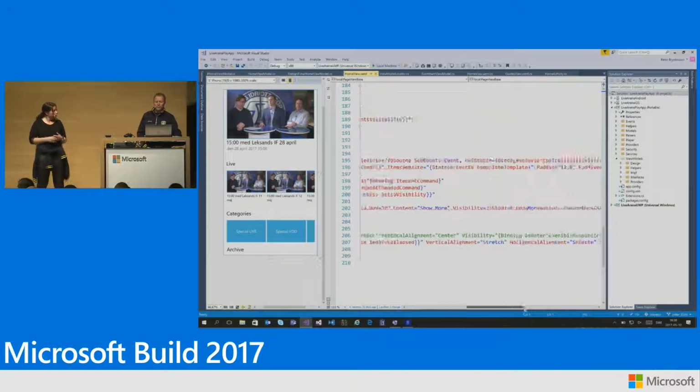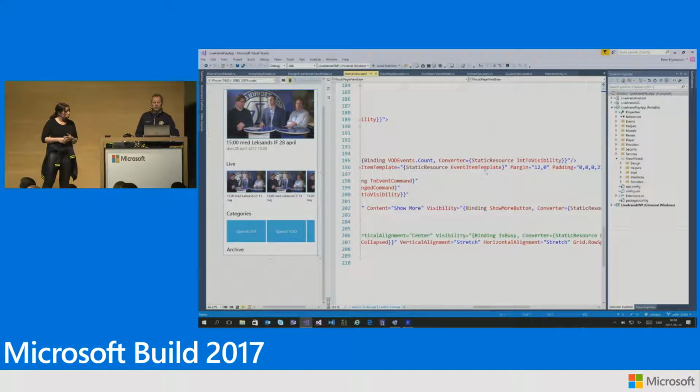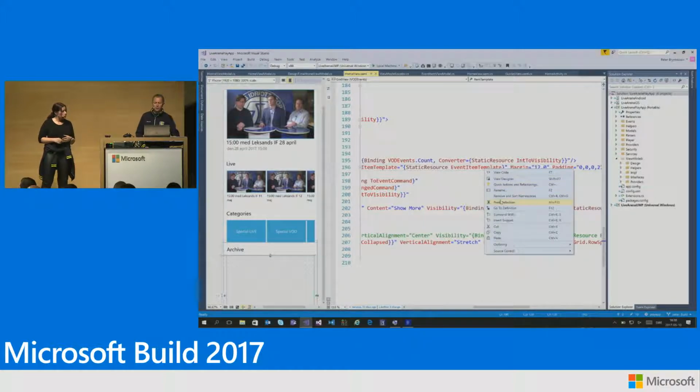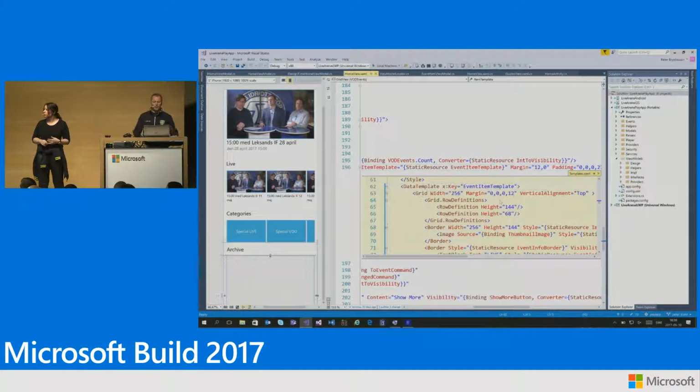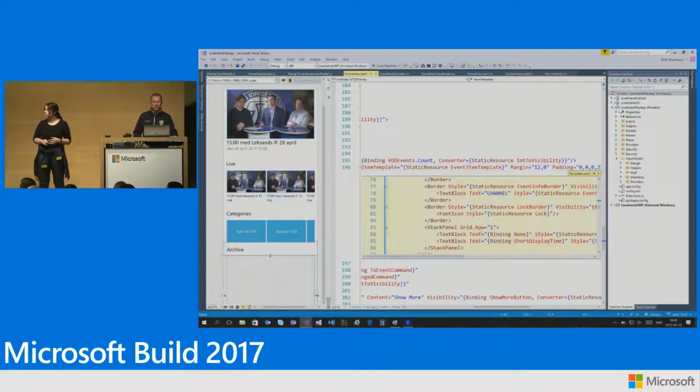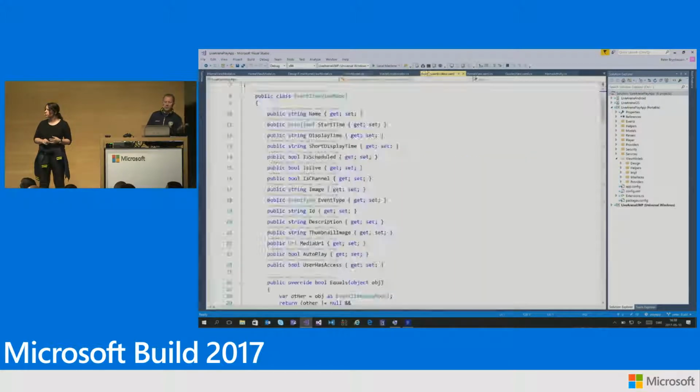Exactly. So the last thing I want to show is even for the individual items, I'm just going to do a peek definition here. We can actually use data binding for them as well. So these are data bound. You can see here, later down we are binding, and these are bound to another view model, which is the event item view model, where we actually model all the properties for a single event.